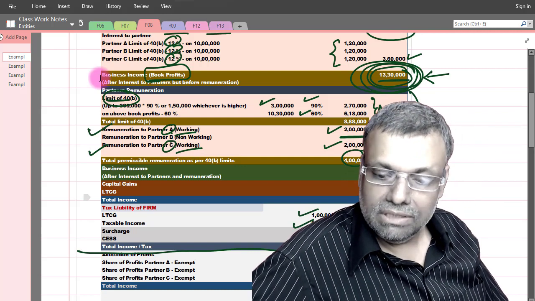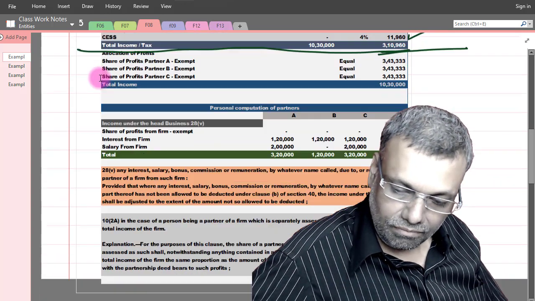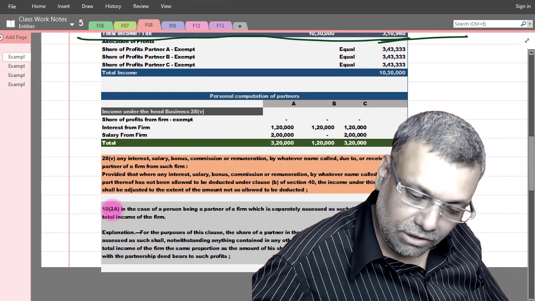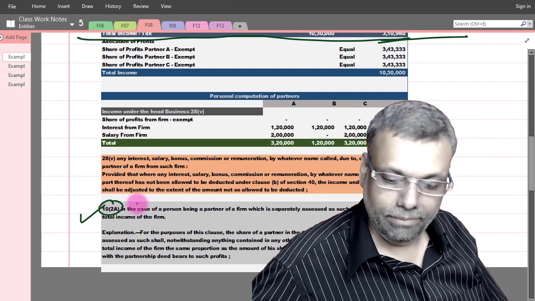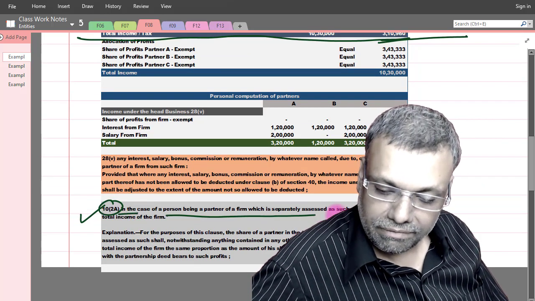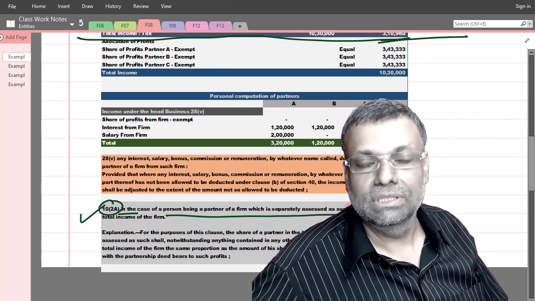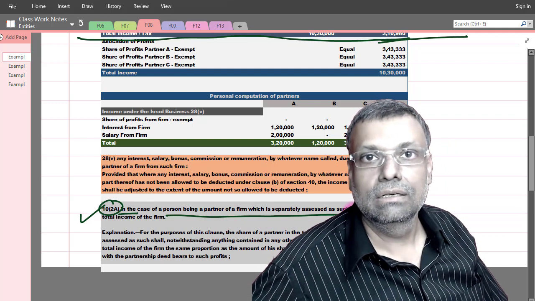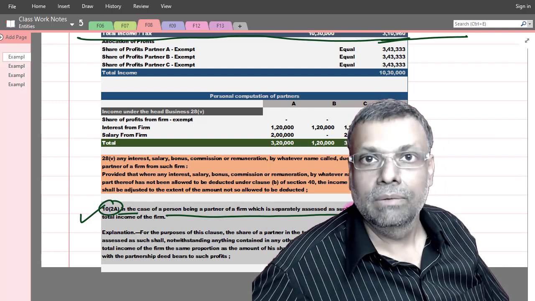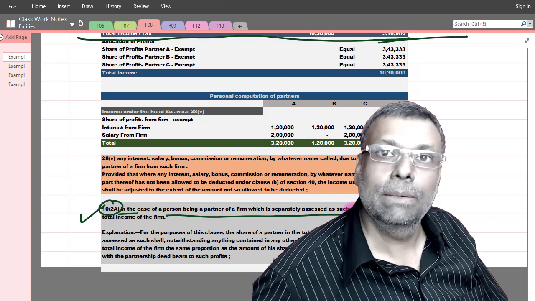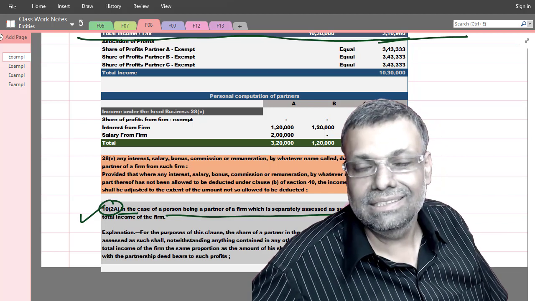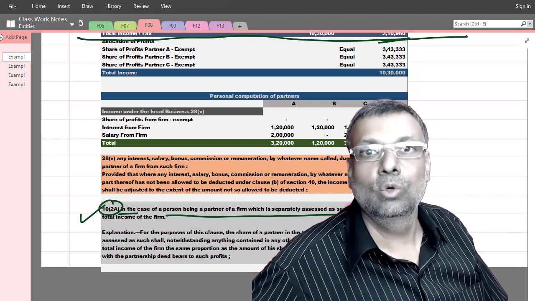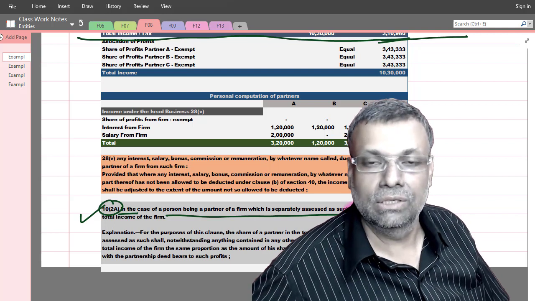Second point, whatever is the share of profits. See, whatever is the share of profit under section 10(2)(a). Okay. The share of profits will be exempt under section 10(2)(a) of the Income Tax Act. But how much is the share of profit, a separate allocation you have to show. And in fact, this is a very routine task, but you have to show that particular allocation.